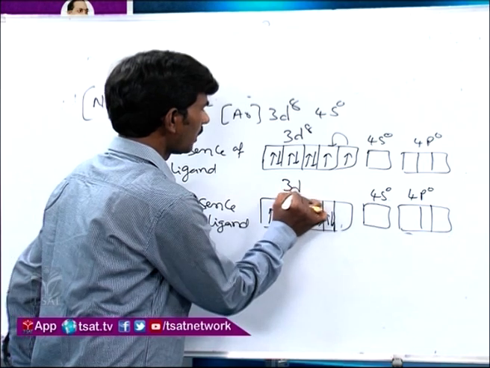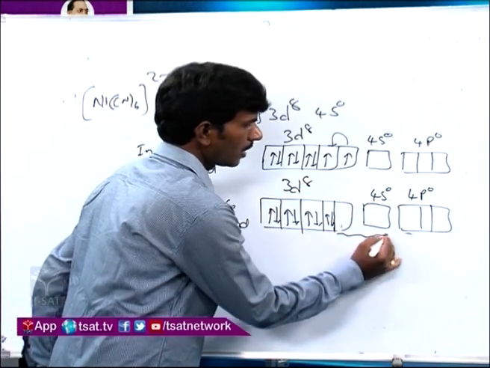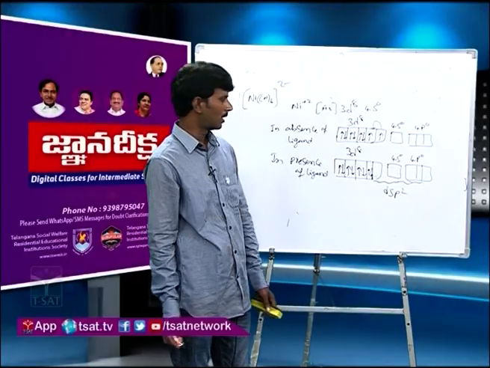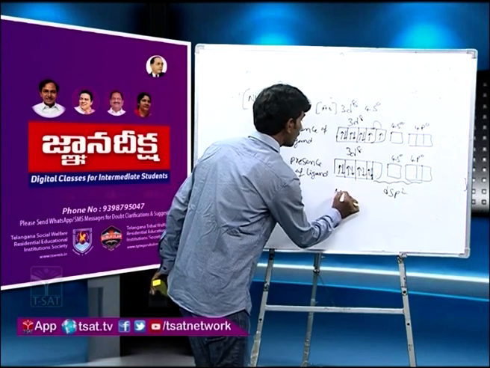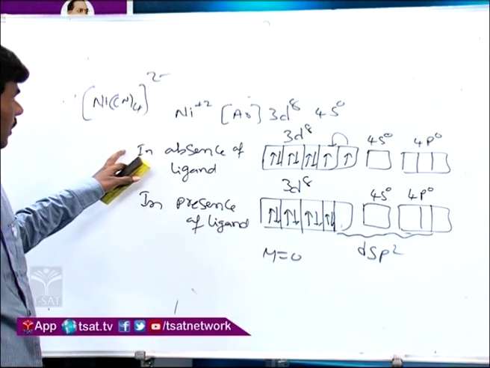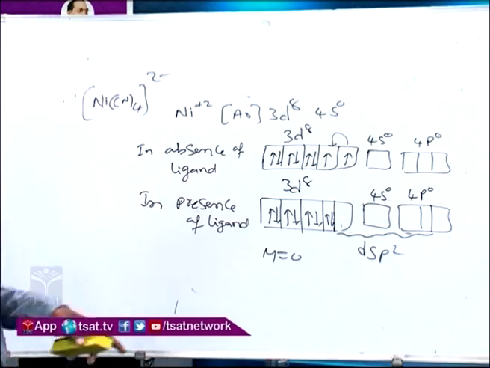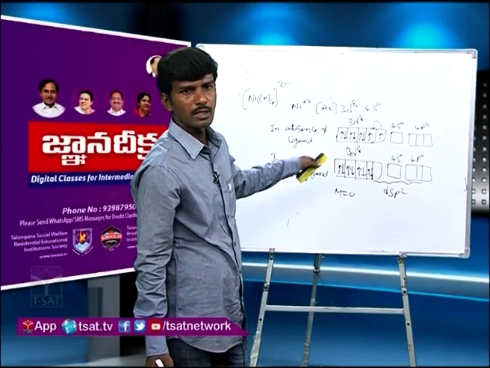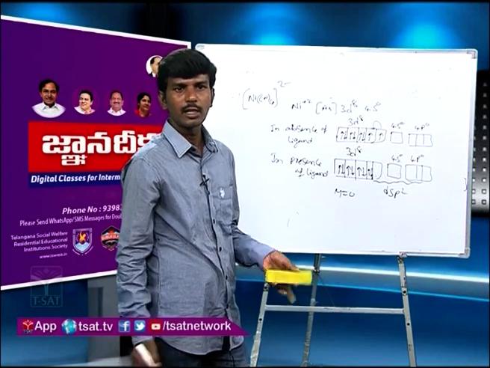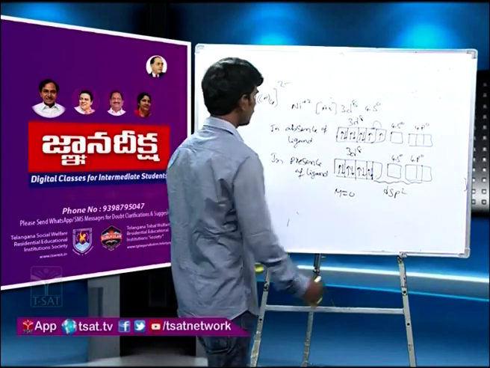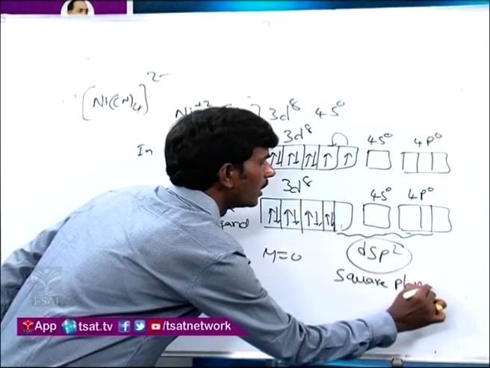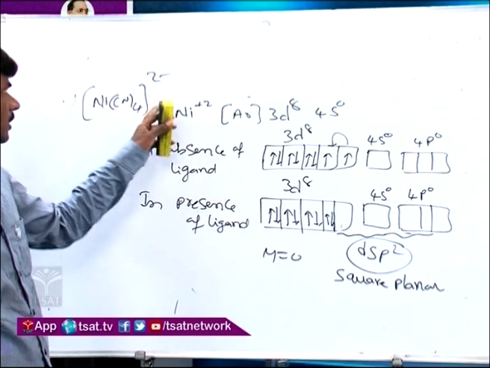Now this is 3d8: one 3d orbital, one 4s orbital, 2 4p orbitals. dsp2 hybridization. Magnetic moment is 0 here. It is diamagnetic. This is tetracyanonickelate. It is diamagnetic because of the ligand. So now here the free metal ion and the metal ion present in tetracyanonickelate will not have the same magnetic moment. So every time we can't expect that it is the same. It depends on the ligand. dsp2 hybridization means square planar geometry, and magnetic moment is 0, so it is diamagnetic in nature. This is one more example.